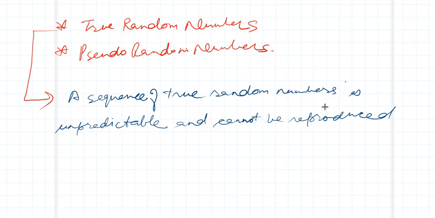Means they are reproduced. So that's not a true random number. So unpredictable means we do not know which will come out. And the next possibility is that they cannot be reproduced. If one number has come out, then that cannot come up in future. That's the nature of true random numbers. But we cannot produce true random numbers. Nature can produce, but we cannot reproduce.